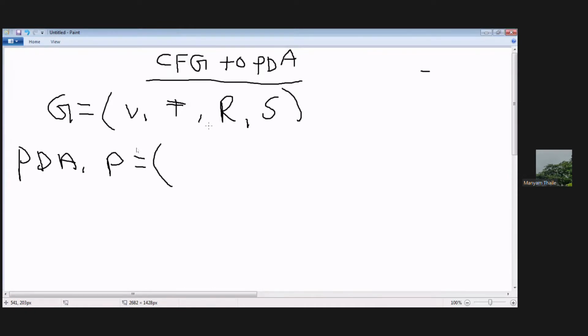Because there a final state will be there. In acceptance by final state... you don't have any final state in this. Okay.